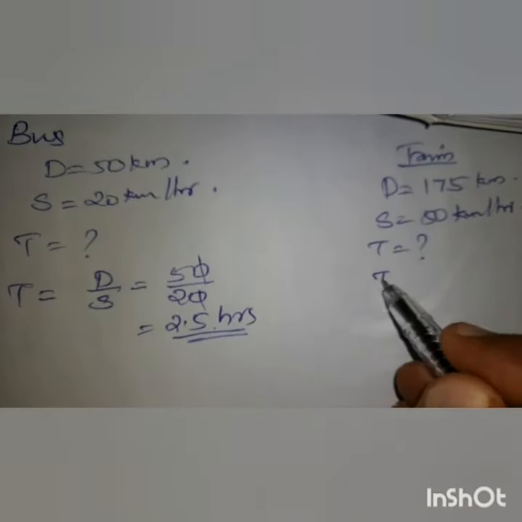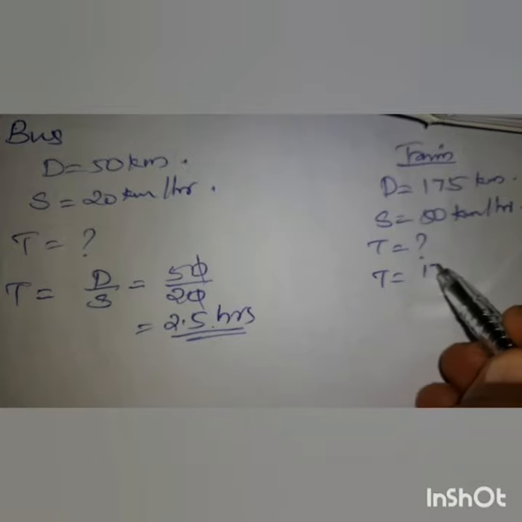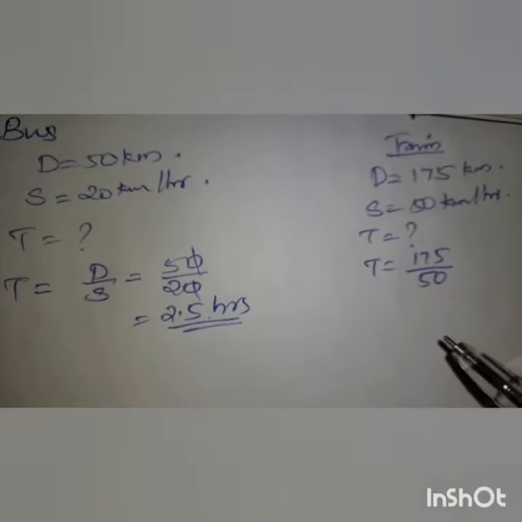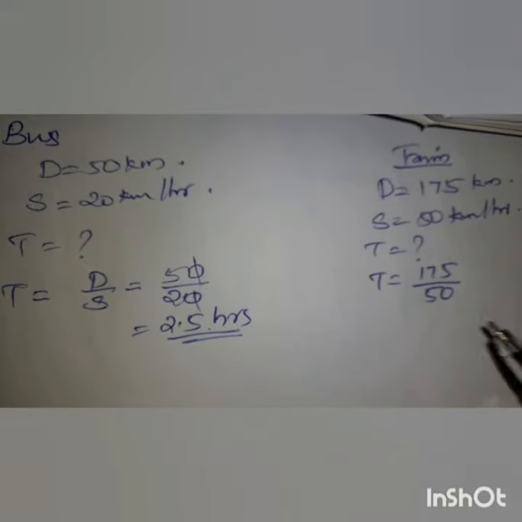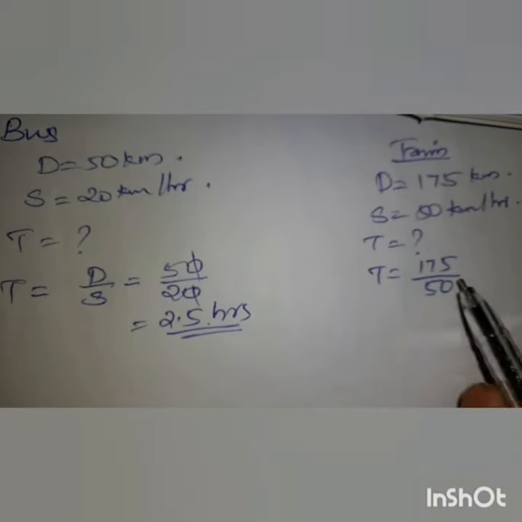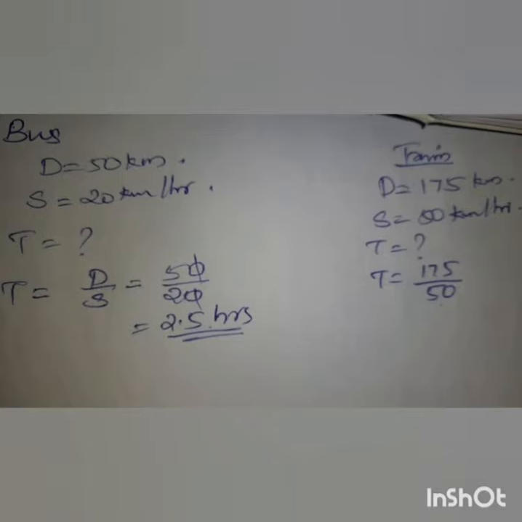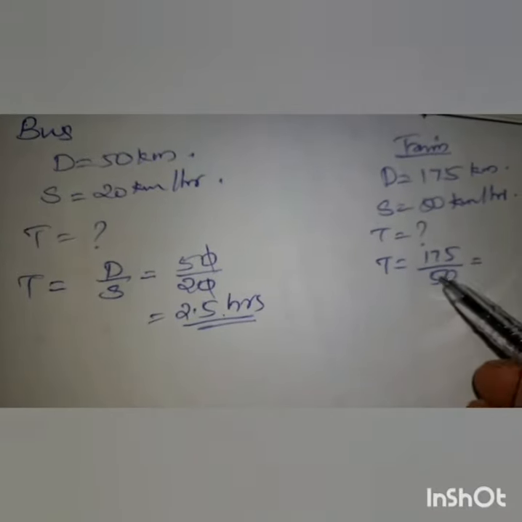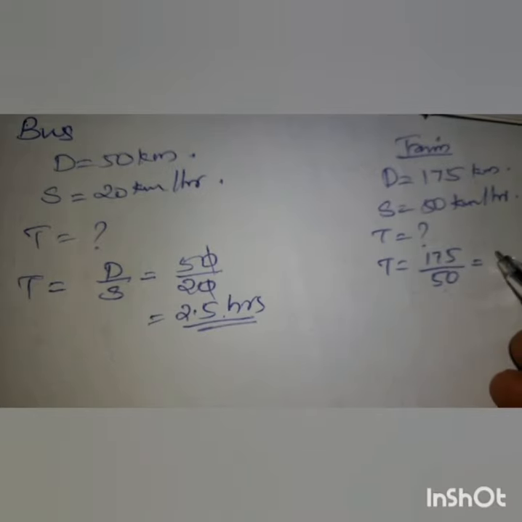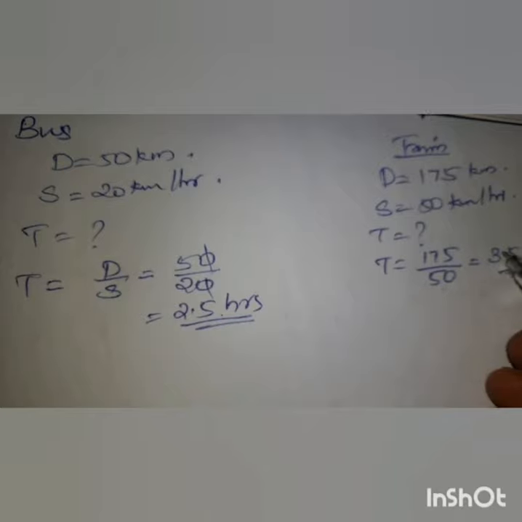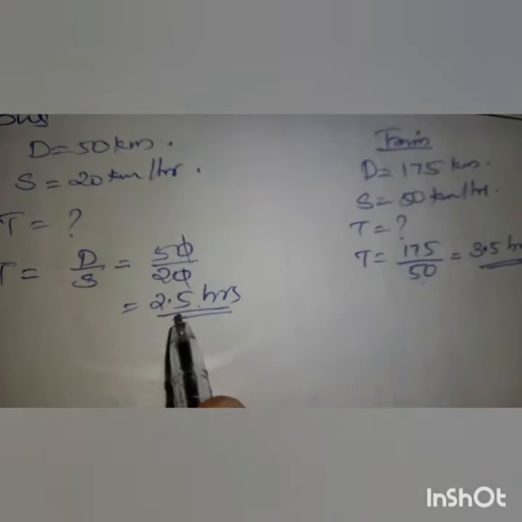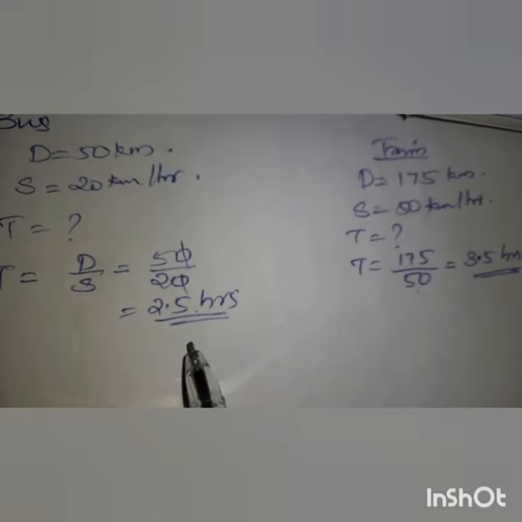Then what about the train? The train travels 175 kilometers at 50 kilometers per hour speed. So 175 is the distance traveled and the speed is 50 kilometers per hour. So it will take 3.5 hours. 3.5 hours is the answer. So 3.5 hours journey in the train and 2.5 hours journey in the bus.